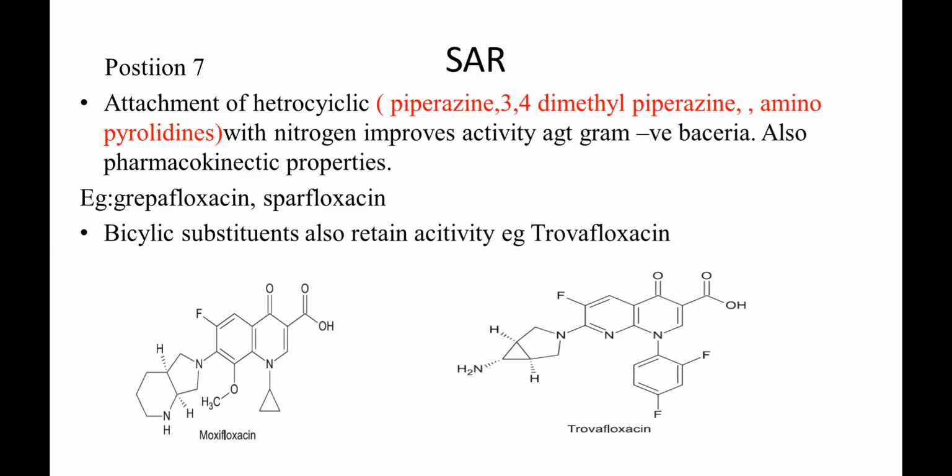And in case of moxifloxacin, your pyrrolidine is fused to your 6-membered piperidine. It's a bicyclic compound. So these are examples of bicyclic substitution at the seventh position. So they should contain nitrogen-containing heterocyclic compounds, and it should be saturated, which will increase the pharmacokinetic activity as well as activity against gram-negative bacteria.